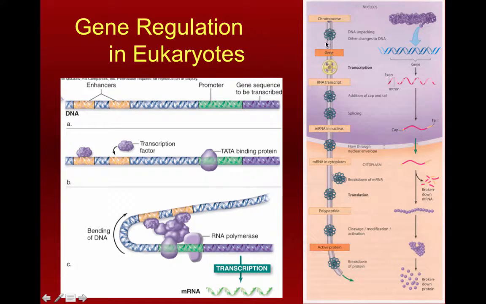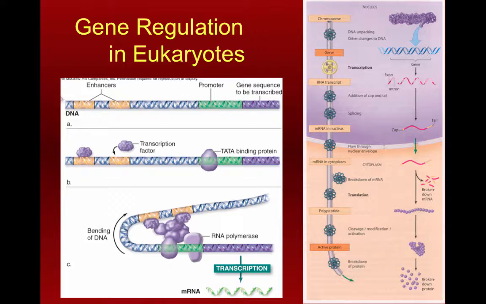If this valve is opened, so if DNA is unpacked enough to access the genes, the next control valve we have is transcription. And you'll notice how this valve is different from all the other ones in this picture, and that's because the transcription valve is special. There is more gene expression level control that occurs at the level of transcription than there is at any other point in the entire process. So transcription is a very important point where gene expression can be controlled.